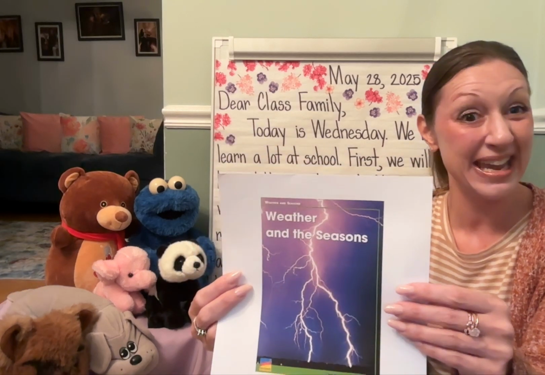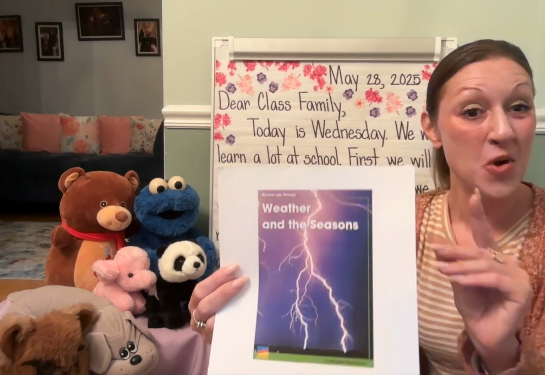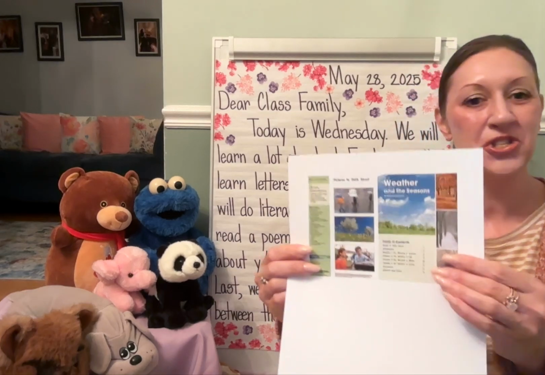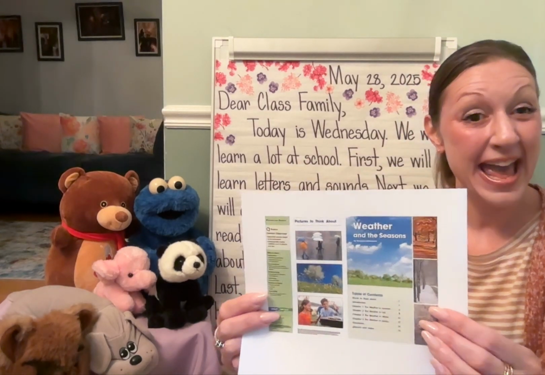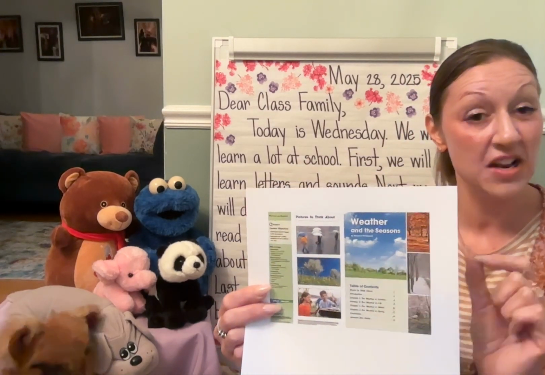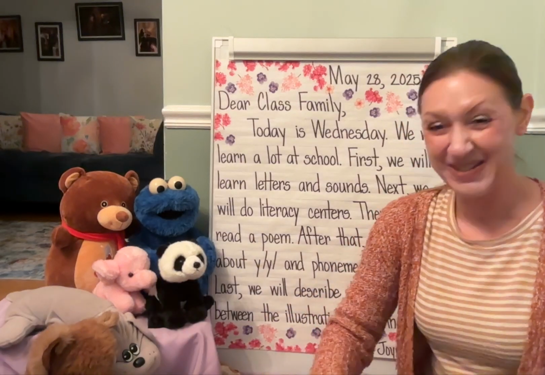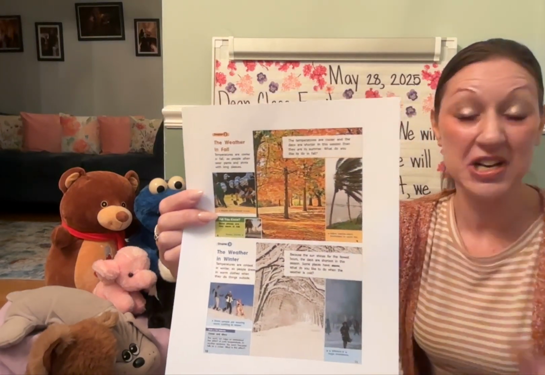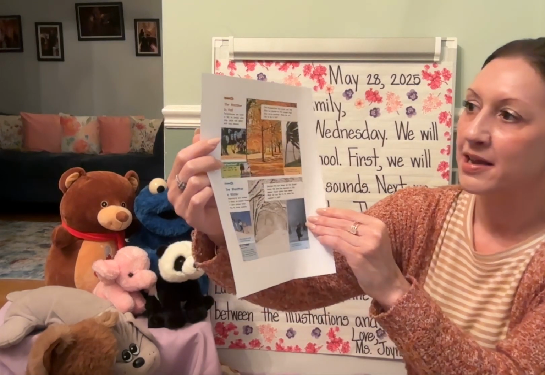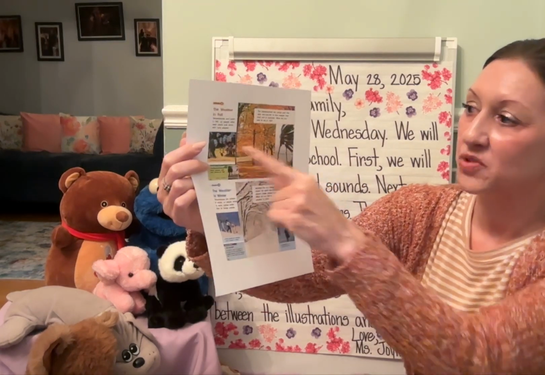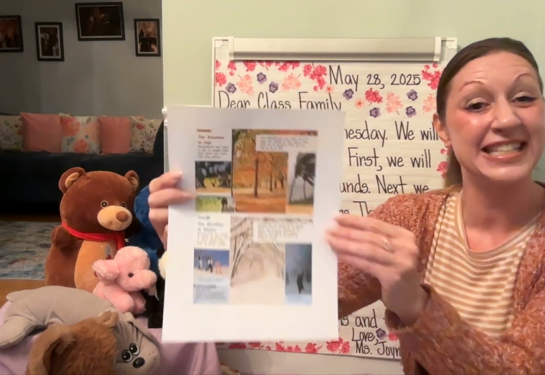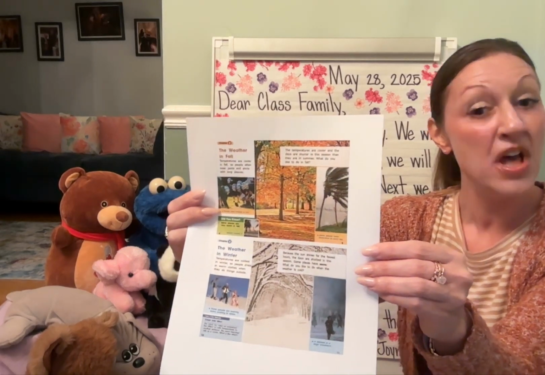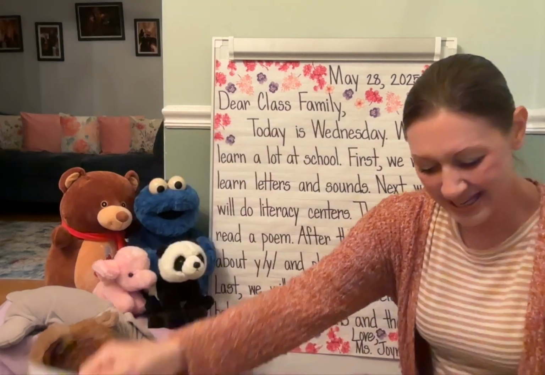We have the big book and the electronic version. We're going to use text features. We're going to look back and check out the table of contents and figure out what chapters we're going to be focused on. We're also going to be describing the relationships between illustrations and text. So we're going to look back, and as we reread, look at the illustrations, these photographs, and look at the text, and see how the author matched it up for each season.